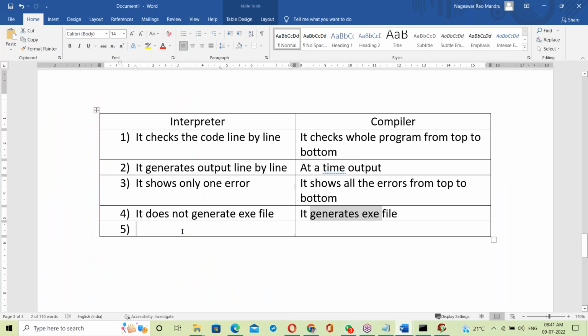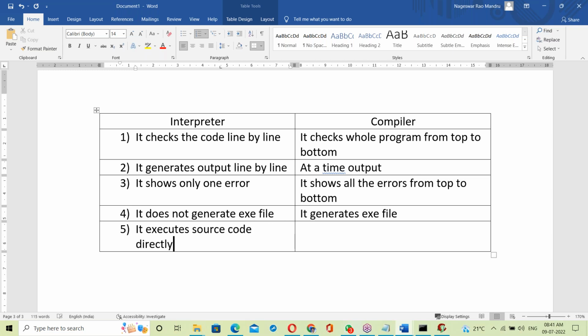See, the interpreter executes source code directly. So what does the compiler do here? It executes the exe file.